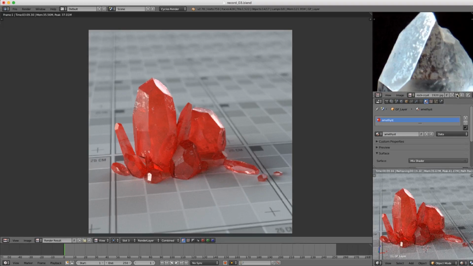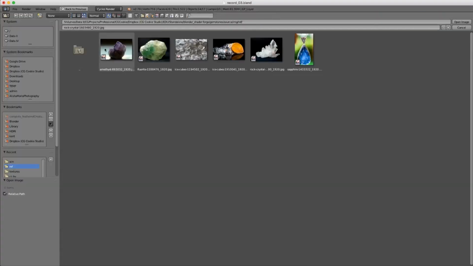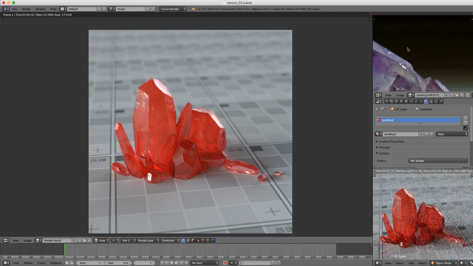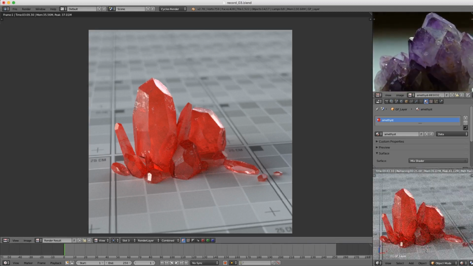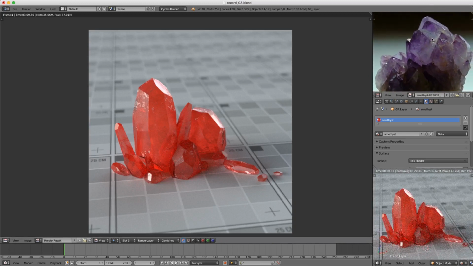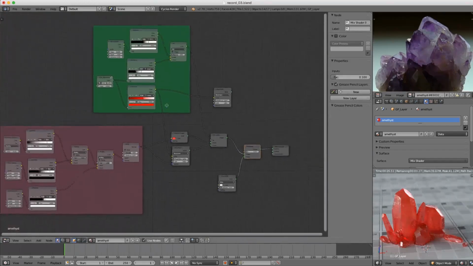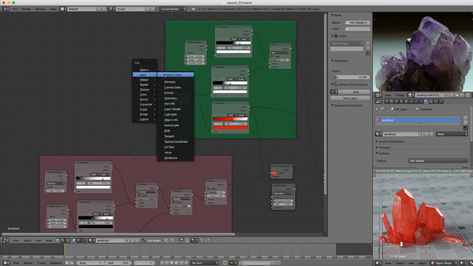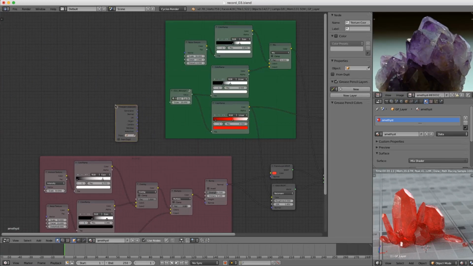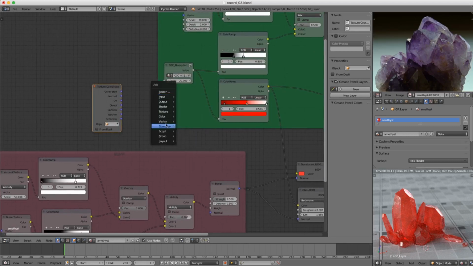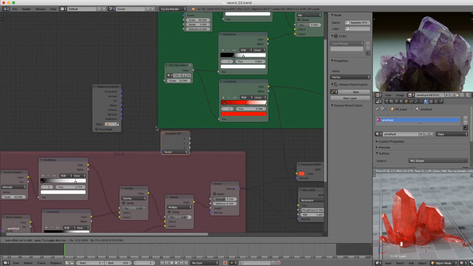And what I'm going to try to achieve is this look where there's purple almost in the upper corners of each crystal, and then it fades to white. So I'm going to try and achieve that real quick. Let's switch to slot number 4 and escape back to the node editor. And what I'm going to do is source some information from the texture coordinate node. And if I add after that, I think it's a converter, separate XYZ. All right, let's see what that gives us.